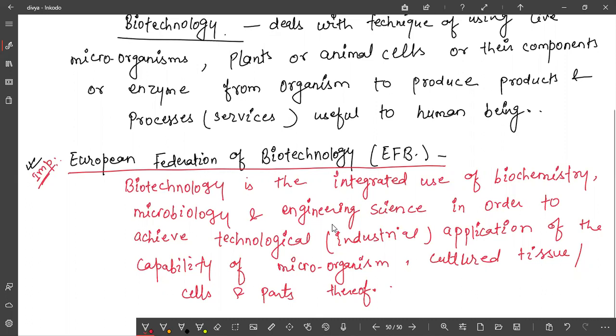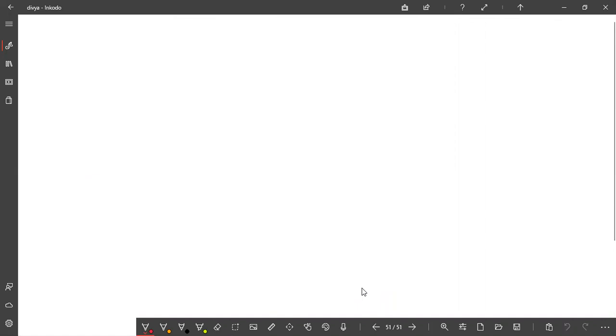This is the definition of the European Federation of Biotechnology, in simple language: the integration of natural science. Do you have your NCERT right now? What is the definition given there? Read it once. The integration of natural science and organisms, cells, parts thereof, and molecular analogs for products and services. Now you say it, because you will need to learn this, and this definition is asked in board examinations also.